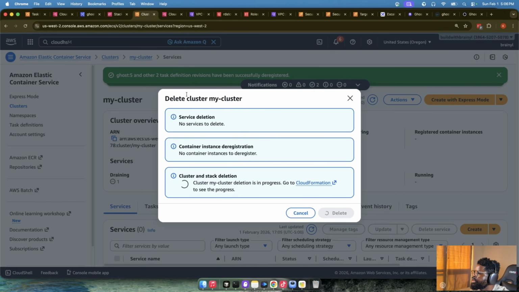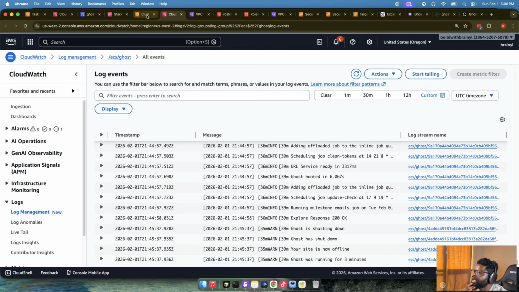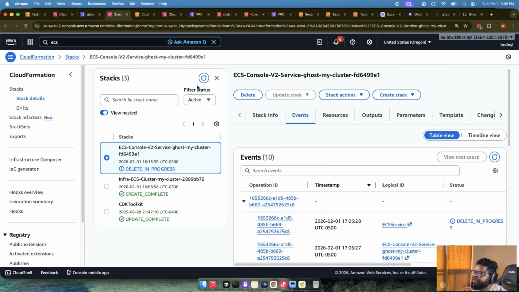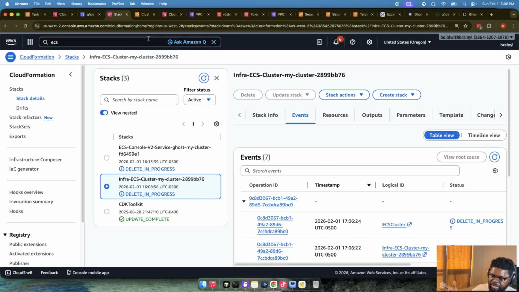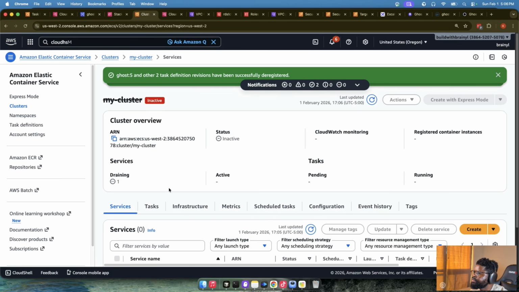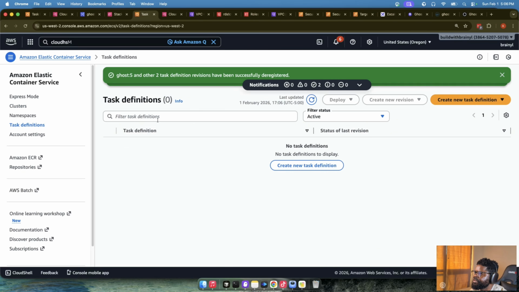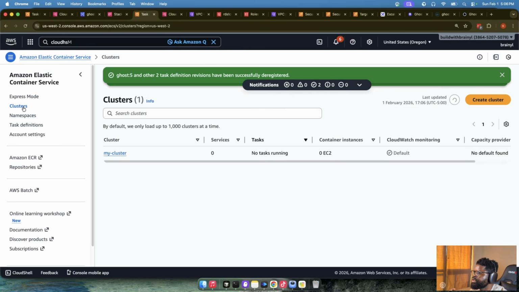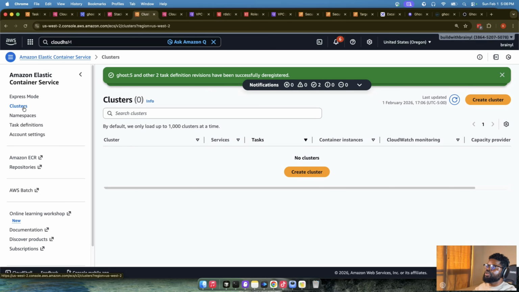Delete. Let's see what it's going to delete. Remember, some of these things were created in CloudFormation. Let's see if we can find that stack. But if you refresh, you see the service is deleting, the cluster is deleting. Also, you need to pay attention sometimes to CloudFormation. So we can do all that. We delete the cluster, it's deleting. Yeah, it's done. Let's go back to task definition and see. The task definition is also gone. The cluster is gone. So we're done with deleting ECS. Everything we built for ECS, we've let it go.